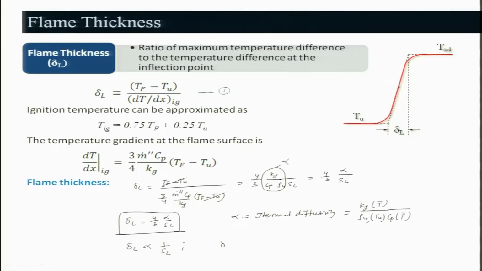Therefore, the burning velocity is a very important parameter in the case of a laminar premixed flame. So, delta L basically decreases when SL increases and vice versa, because the flame thickness is inversely proportional to the burning velocity.